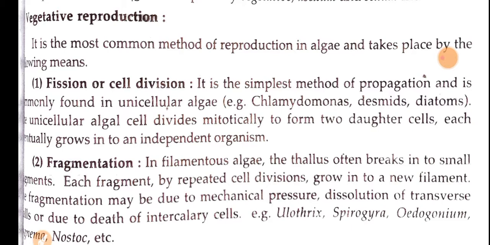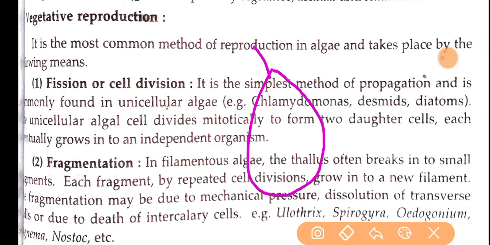Most commonly, we see this in unicellular algae. Best examples: Chlamydomonas, diatoms, desmids. Okay, so here the unicellular algal cell divides mitotically into two daughter cells and eventually grows into an independent organism. So if this is a Chlamydomonas, it will be divided into two daughter cells, and each daughter cell again develops or grows into an independent organism.